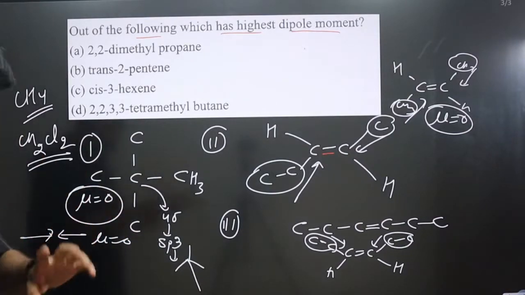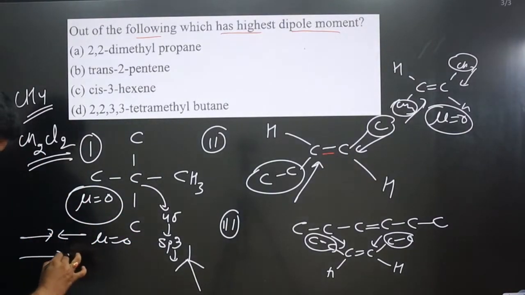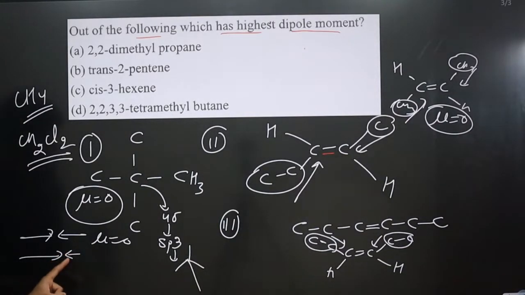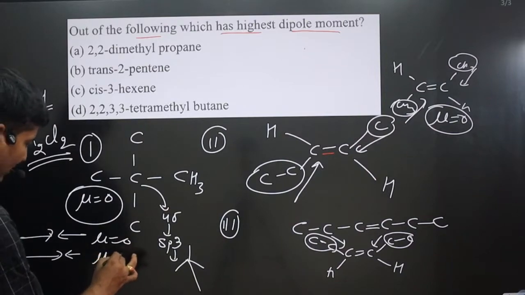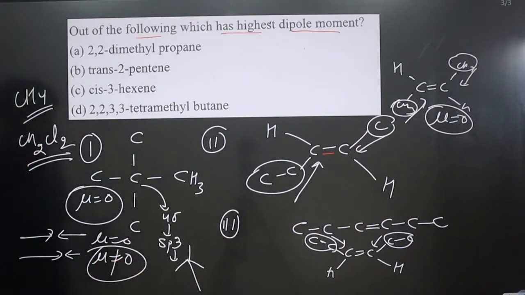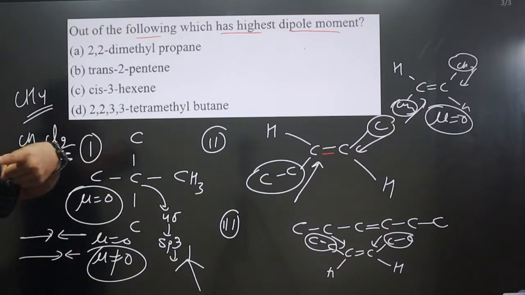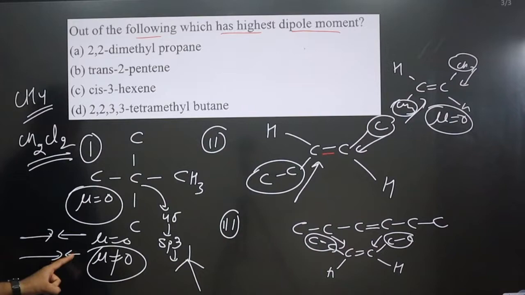But in this case you should be careful. If this is what we have, and this arrow mark is there, in this case the dipole moment length is small, and in this case the dipole moment is very large. We cannot say 100% cancellation of the dipole moment will be there. Some polarity will be there, because this arrow cannot cancel this long arrow completely. Still some part will be there. They will be neutralizing each other, cancelling out each other's force, but it cannot cancel out this long dipole moment.